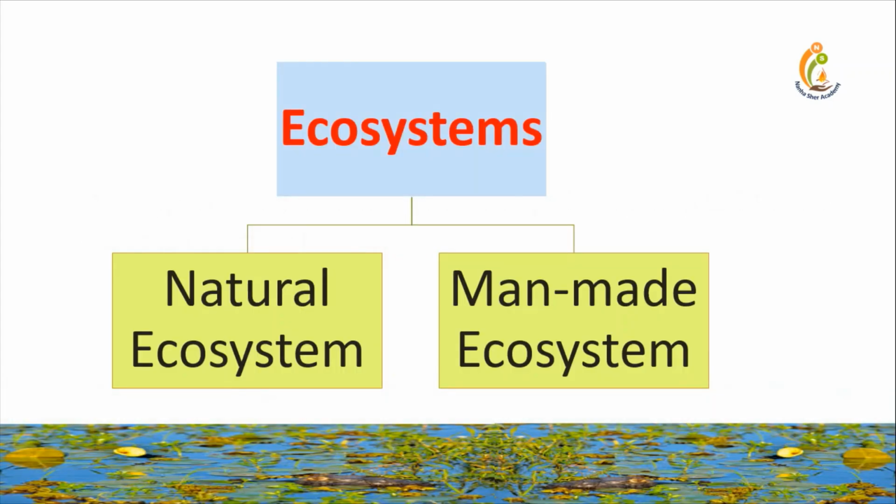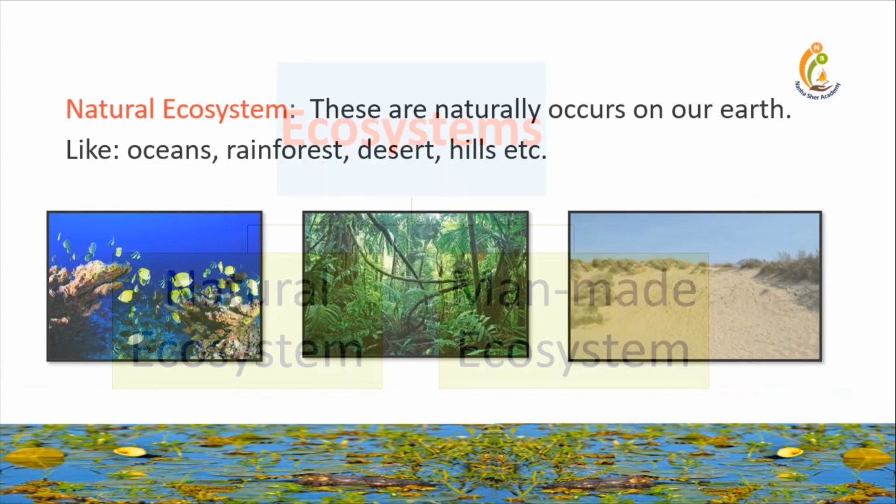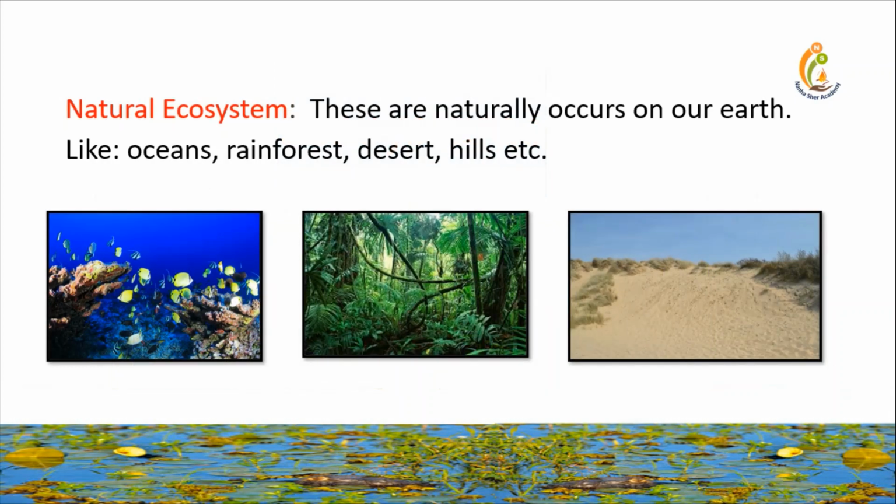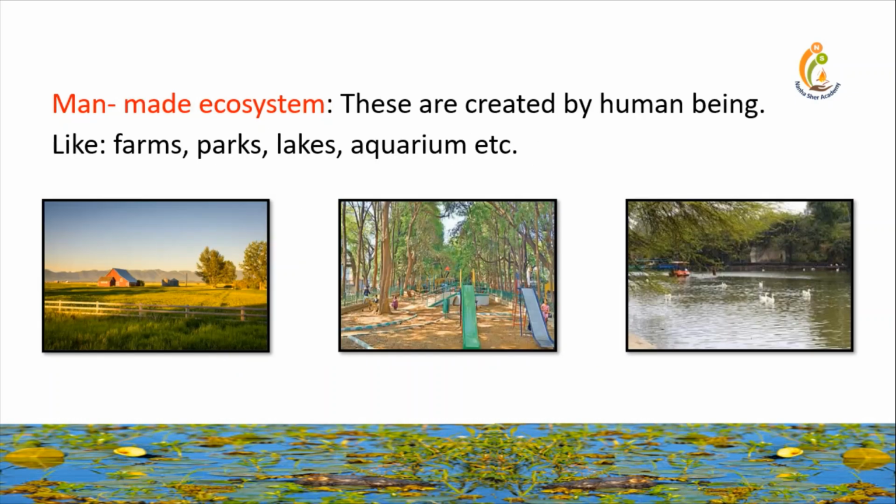Ecosystem is divided into two categories: natural ecosystem and man-made ecosystem. Let's learn one by one. Natural ecosystem. These occur naturally on our Earth, like oceans, rainforests, deserts, hills, etc. Man-made ecosystem. These are created by human beings, like farms, parks, lakes, aquariums, etc.